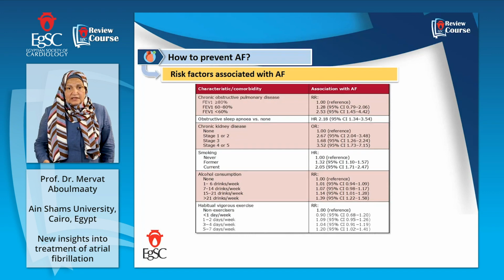Obstructive sleep apnea is a very high risk factor, and sometimes a patient will come, before we do ablation, we ask him to lose weight in order to minimize the risk and also to increase the success rate and prevent recurrence. If he doesn't decrease his body mass index, we don't do the procedure. Chronic kidney disease is also a risk factor for AF. Smoking is a risk factor, even if he's a former smoker, but we encourage him to stop because the risk decreases. Alcohol consumption is also a risk factor for atrial fibrillation.